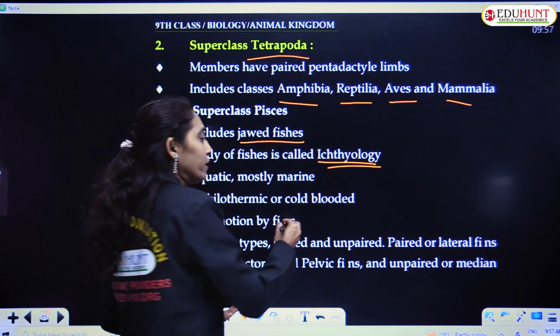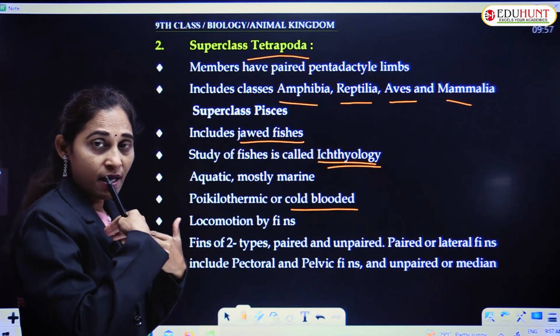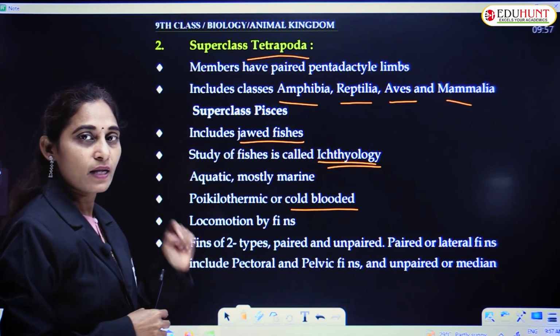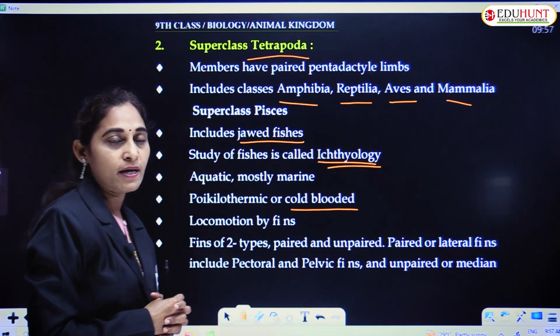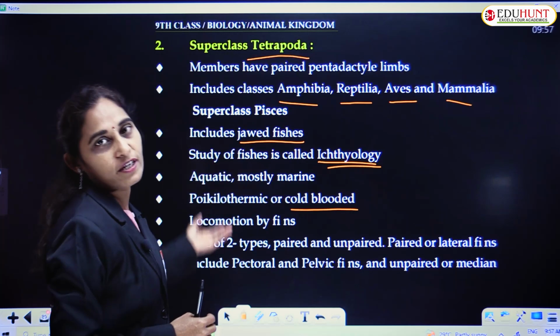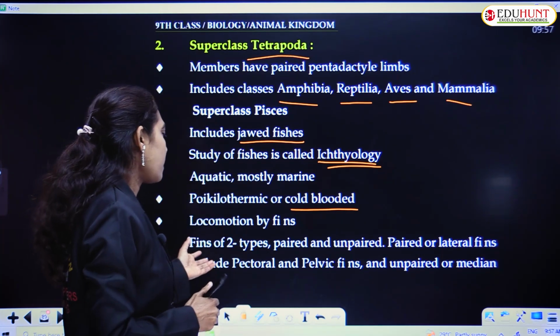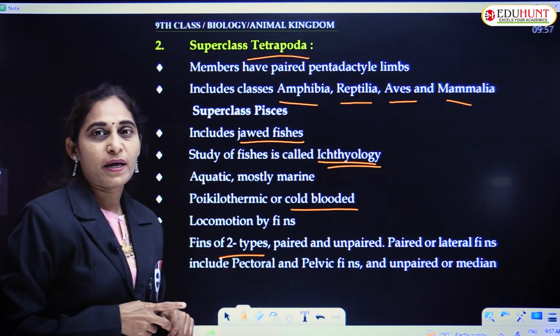Poikilothermic or cold-blooded animals. These are cold-blooded animals, as we are warm-blooded animals. Cold-blooded animals and warm-blooded animals. Poikilothermic means cold-blooded animals. Example, fish. Locomotion by fins. There are 2 types of fins, paired fins and unpaired fins.